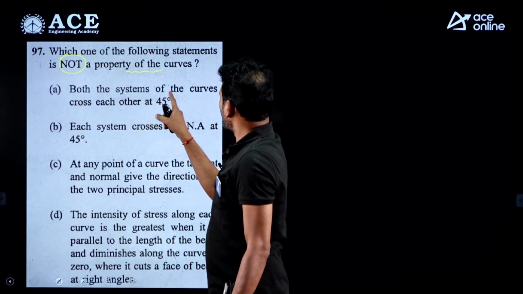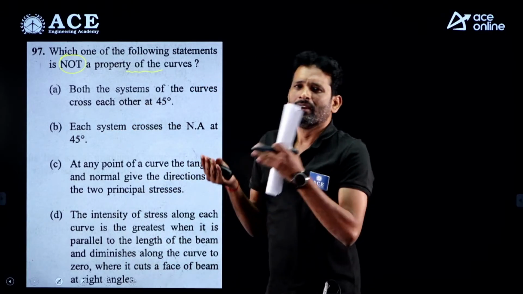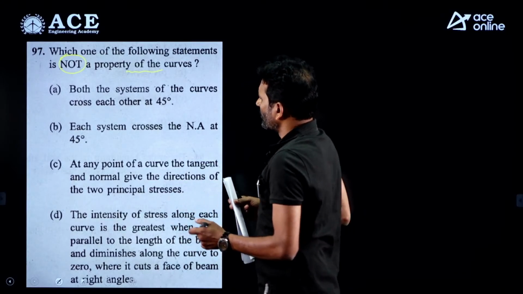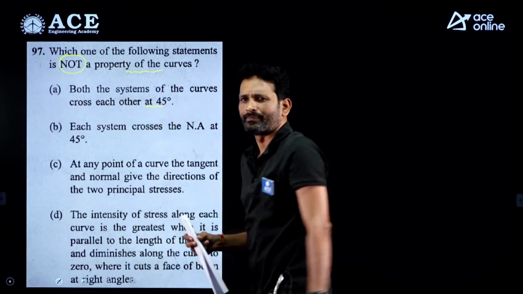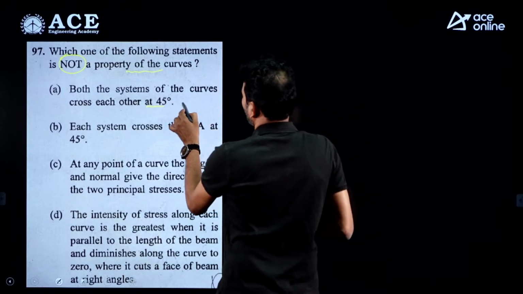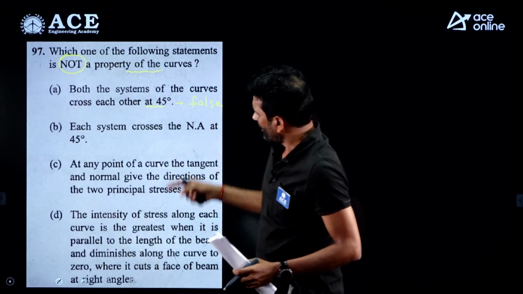Both the systems of the curves cross each other at 45 degrees. That is, the principal tensile stress trajectory and the compressive stress trajectory are crossing each other at 45 degrees. This is absolutely wrong. Maybe or may not be correct. This is a false statement related to the property. Now look at the next one.